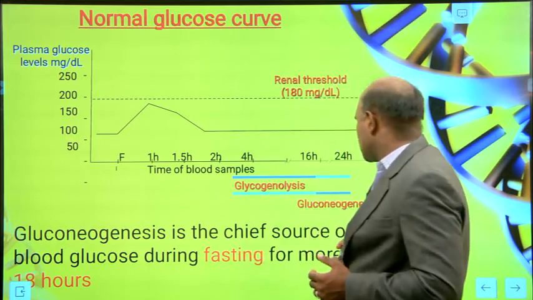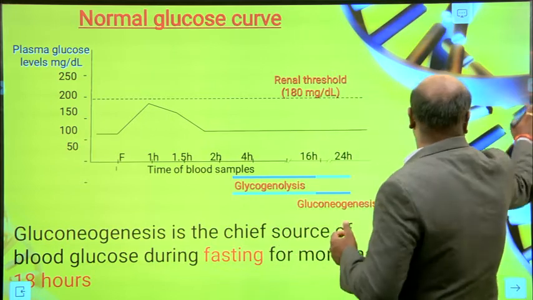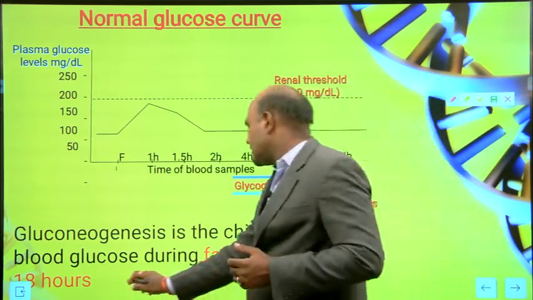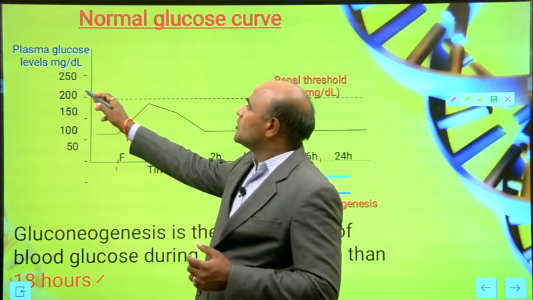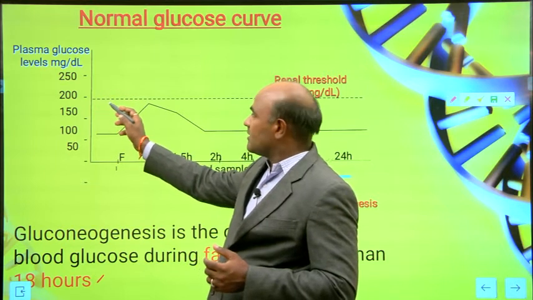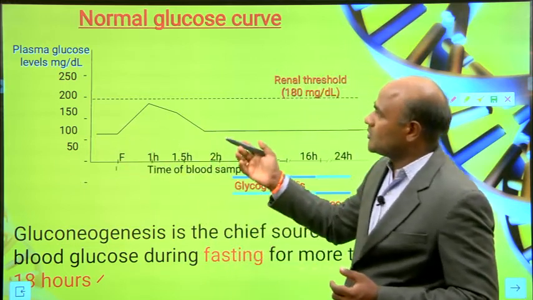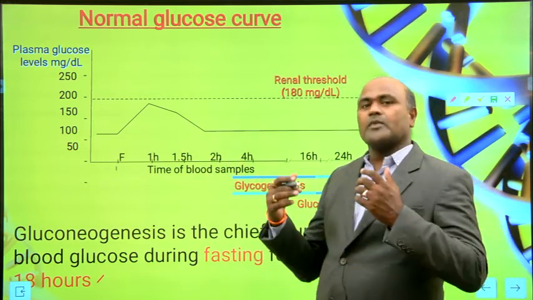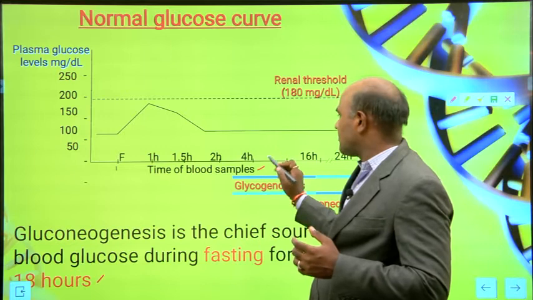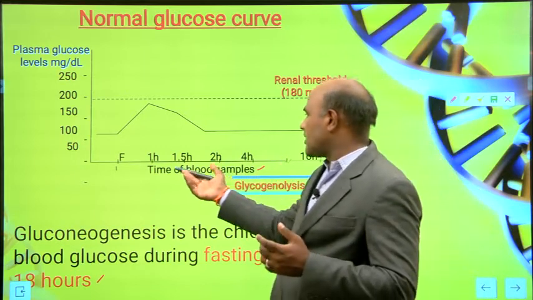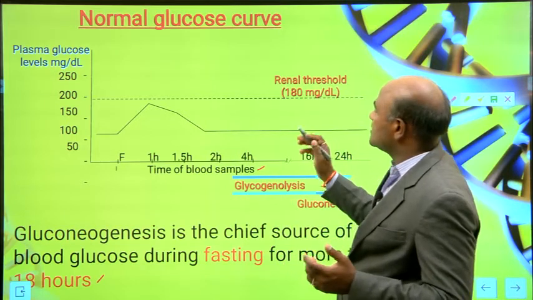Gluconeogenesis is the chief source of blood glucose during fasting for more than 18 hours. You can see plasma glucose levels in milligrams per deciliter, 250, 200, on the y axis, and on the x axis the time of blood samples: 1 hour, 1.5 hour, 2 hour, 4 hour, 6 hour, 16 hours and 24 hours. So this is normal glucose.